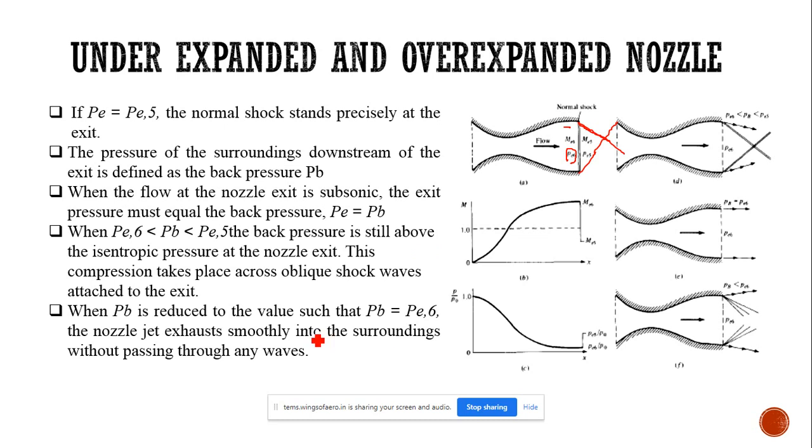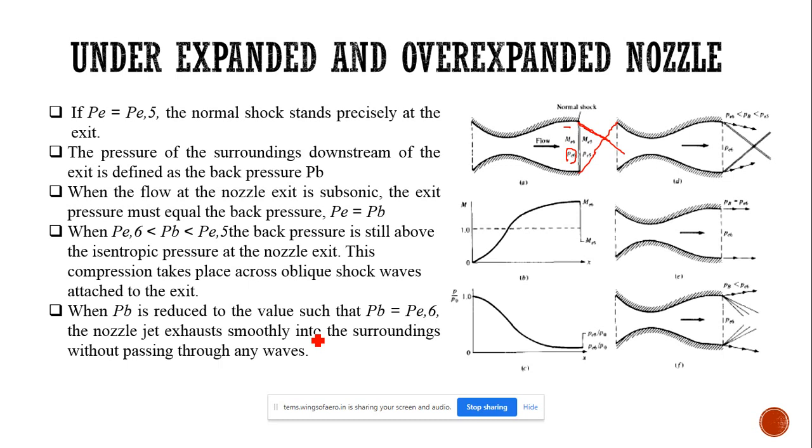So if we increase the pressure, then we will get a subsonic flow after the throat. If we decrease it, we will be getting shock. Yes, if you are decreasing the pressure only, we will be getting everything. Inside the nozzle, is there a possibility of getting oblique shocks? Inside the nozzle, no. After that only we will be getting them.